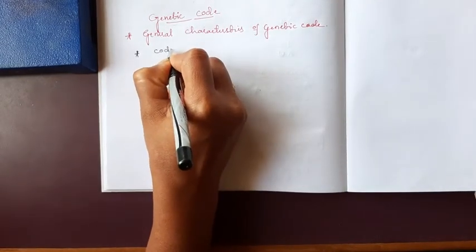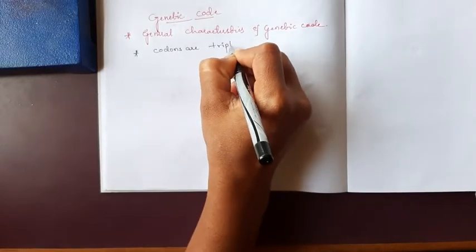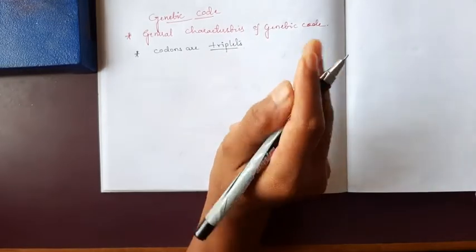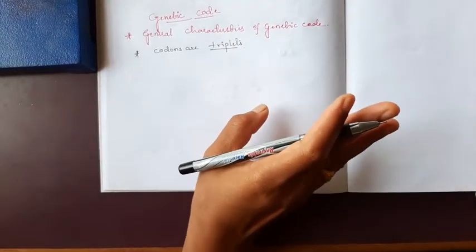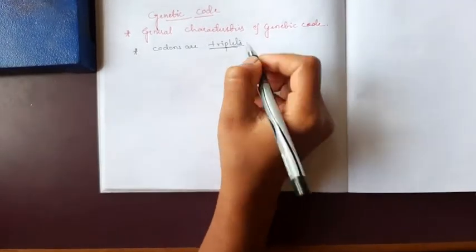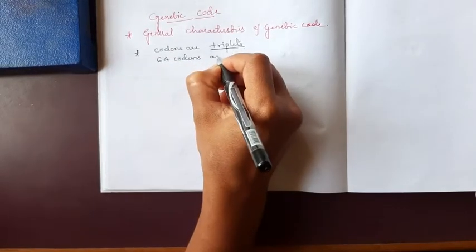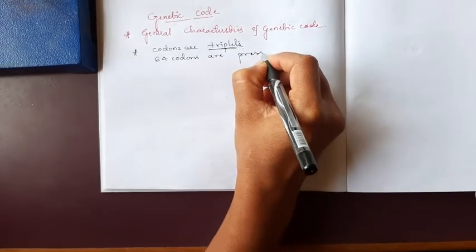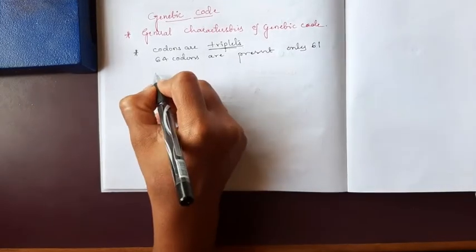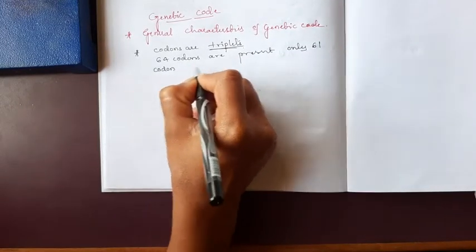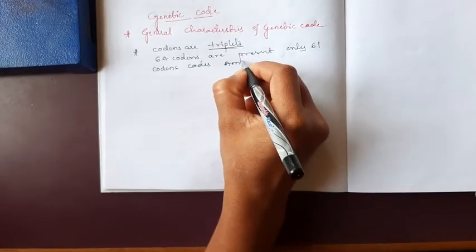In that, first one, codons are triplets. Codons are triplets means always 3 nucleotide bases are known as a codon. About 64 codons are present in that. Only 61 codons code for an amino acid.